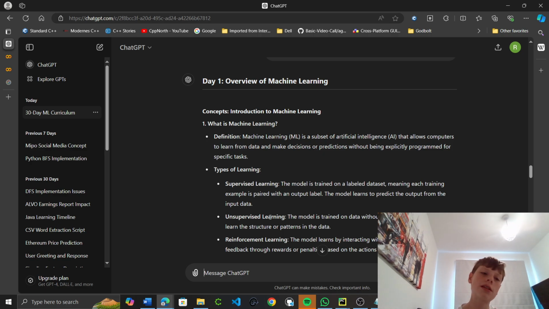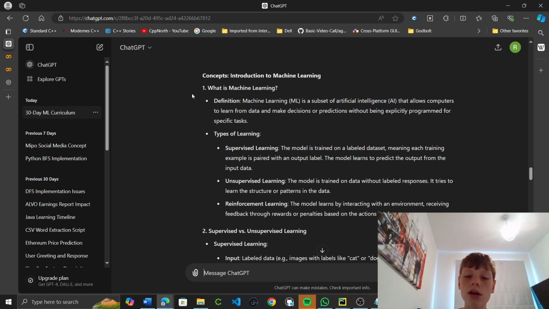So this basically is that you have a bunch of data, and then it can infer from all that data what a certain data point would be that's not actually in that data set. Unsupervised learning is where the model is trained without actual labeled responses. It tries to learn the structure and patterns in the data. Reinforcement learning, models learn by interacting with an environment, receiving feedback through rewards or penalties based on the action it takes.